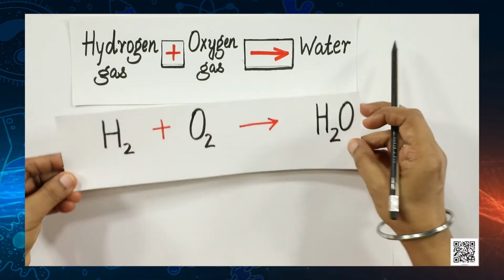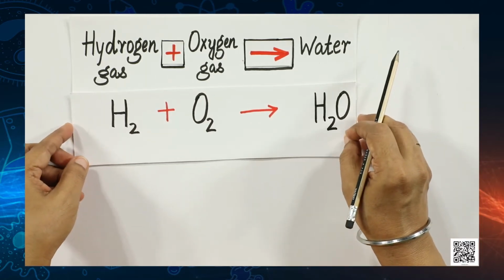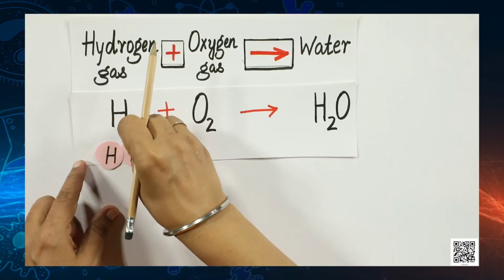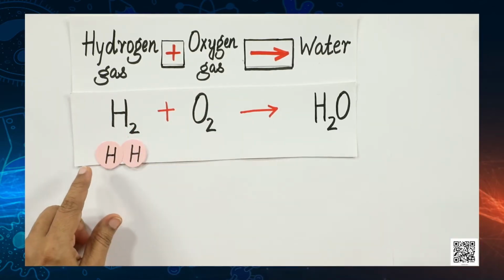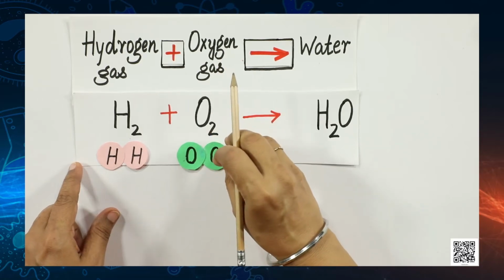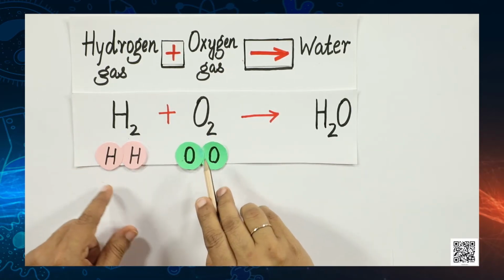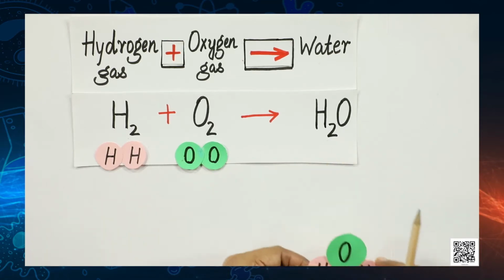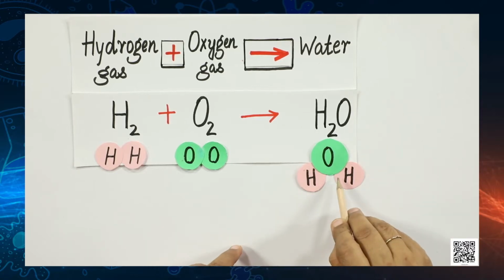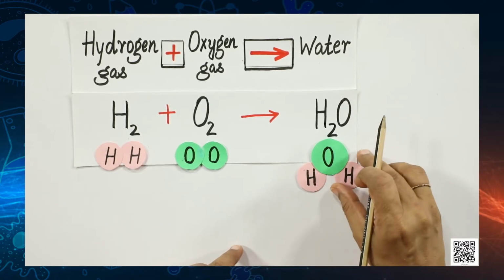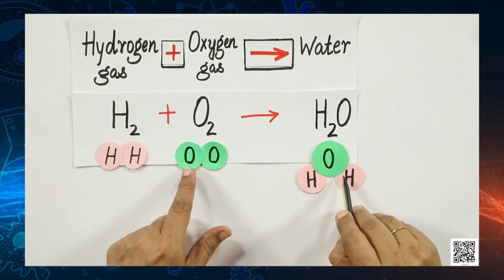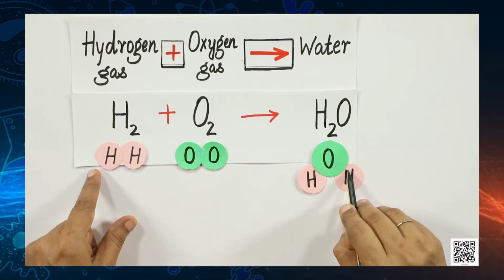Now, let us visualize what is happening behind this. So, here we have 2 hydrogen atoms forming a hydrogen molecule. So, I have represented it like this, and oxygen molecule is formed by 2 oxygen atoms. So, here we have the oxygen atoms, 2 oxygen atoms representing this oxygen molecule, which is forming water. So, water is represented like this over here. Now, again let us count and compare the number of atoms of hydrogen and oxygen on the left hand side and right hand side.